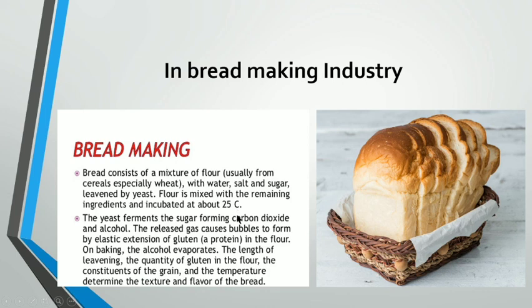Okay, so yeast will start to grow because yeast is a fungus. Now the yeast ferments the sugar forming carbon dioxide and alcohol. You know कि fermentation के अंदर carbon dioxide produce होता है, alcohol produce होता है. So जो carbon dioxide produce होती है, this gas causes bubbles to form by elastic extension of gluten, a protein in the flour. Flour के अंदर जो protein होता है ना, उसको extend कर देती है ये gas, और जब release होती है तो उसमें pores create करती है. You know कि bread के अंदर काफी सारे pores होते हैं. Why are they formed? Due to the release of this carbon dioxide gas which is produced due to the fermentation.